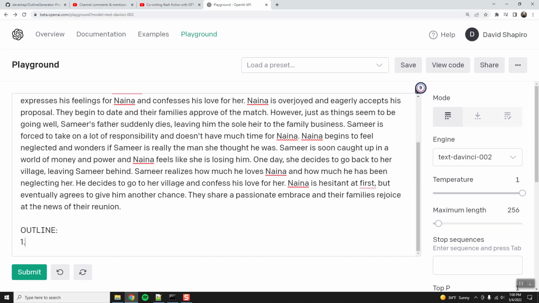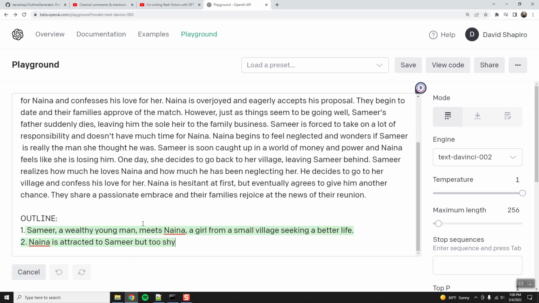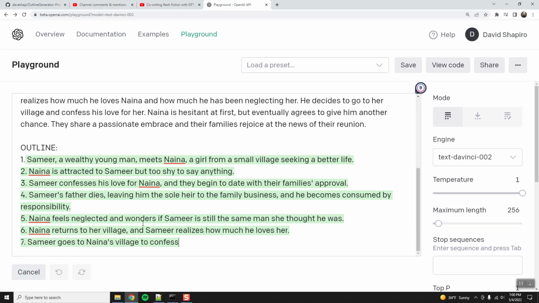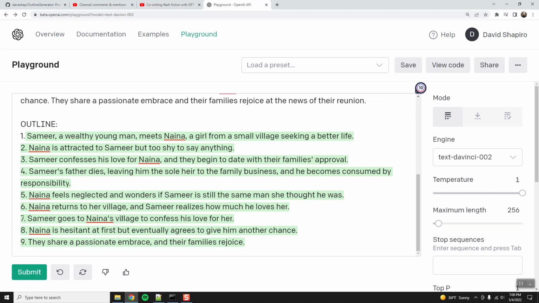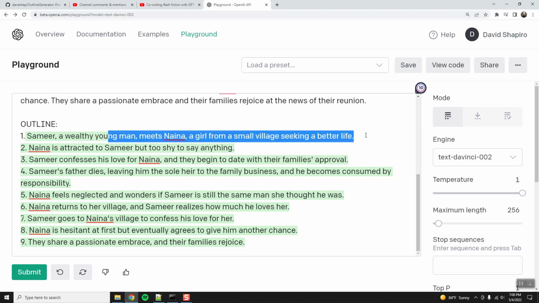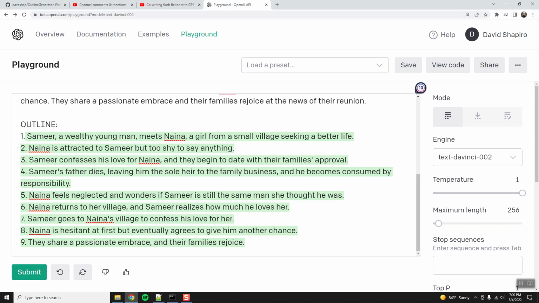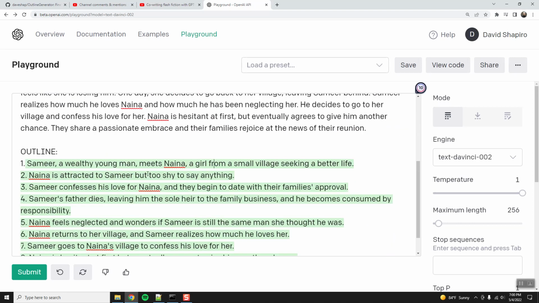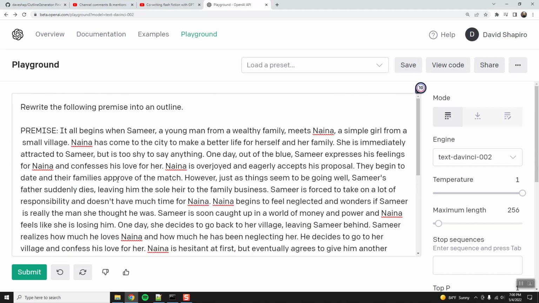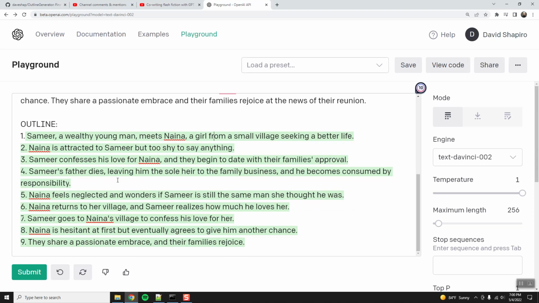So again, I don't know what I'm doing here. I'm just experimenting. Rapid iteration. Okay, again, it's just their families rejoice. I guess this is okay because then we can break each of these points down further, and we can expand the story for each of these. I mean, these premises are so good. Yeah. Okay. I think we can work with this.